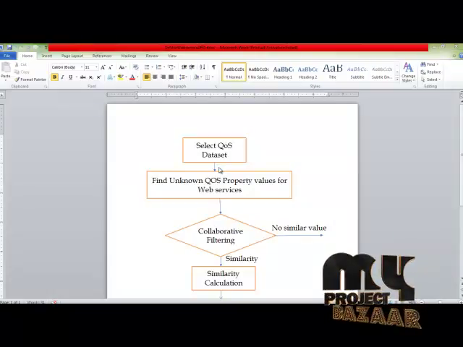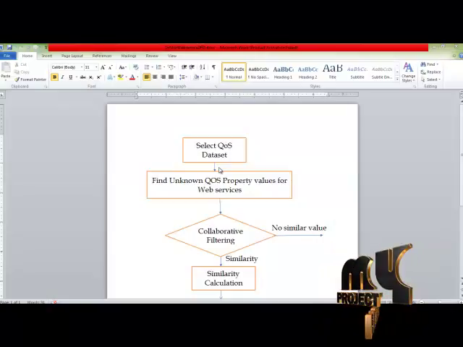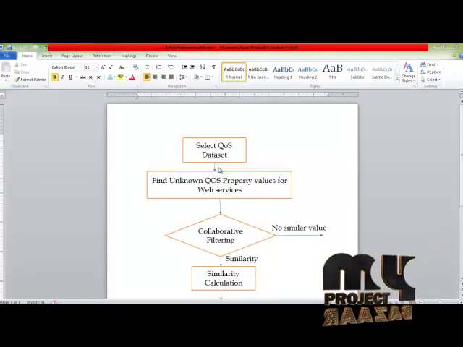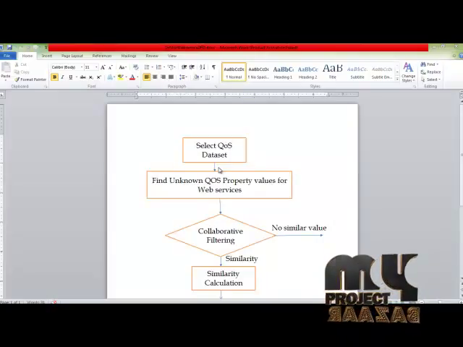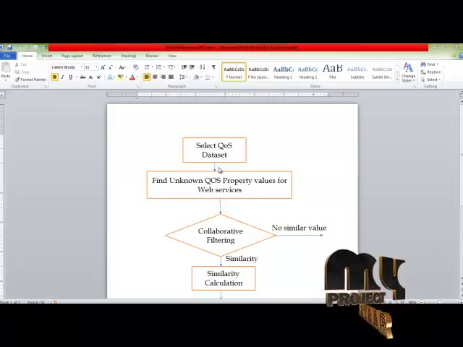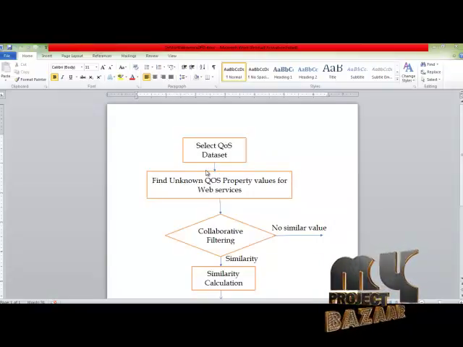And then find out the QoS property values for web services by using collaborative filtering. First, the collaborative filtering algorithm find out the similarity between the user access web services for the purpose of predict the unknown QoS values. The unknown QoS values means throughput and response times.